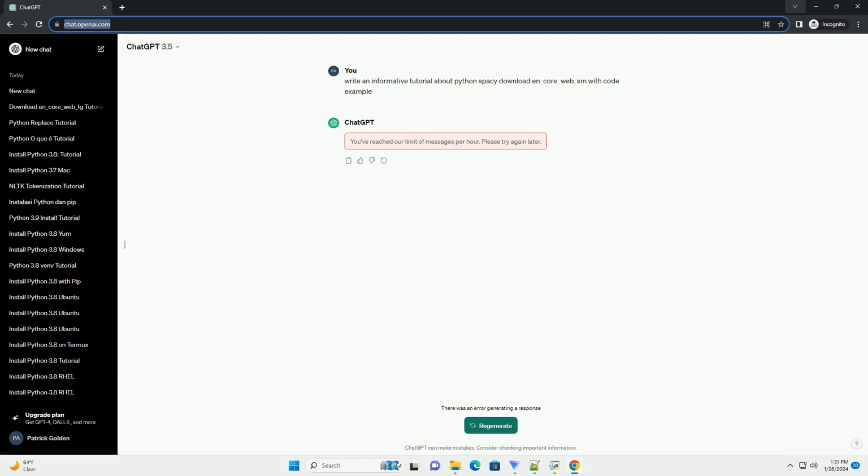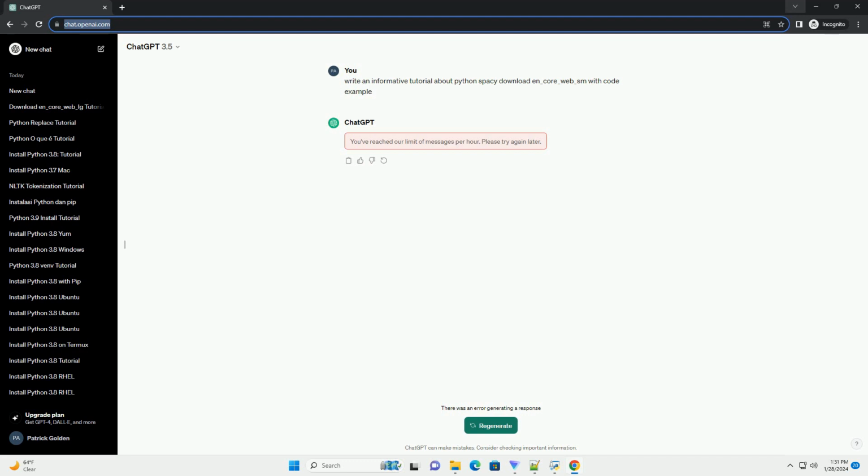Now that the model is loaded, you can test it by processing a sample text. Add the following code to the previous snippet. This code processes the sample text using the loaded model and prints each token along with its part of speech, POS, tag. It helps you verify that the model is working correctly.